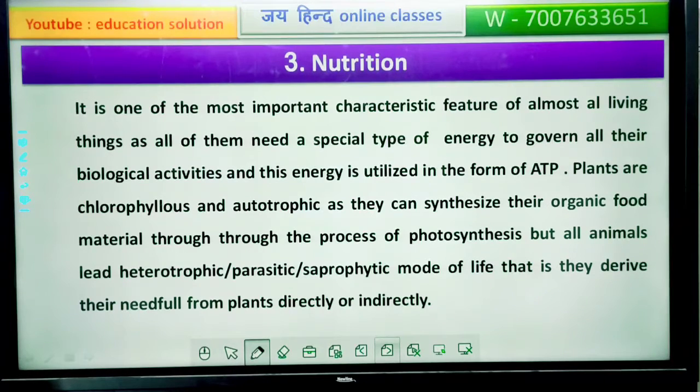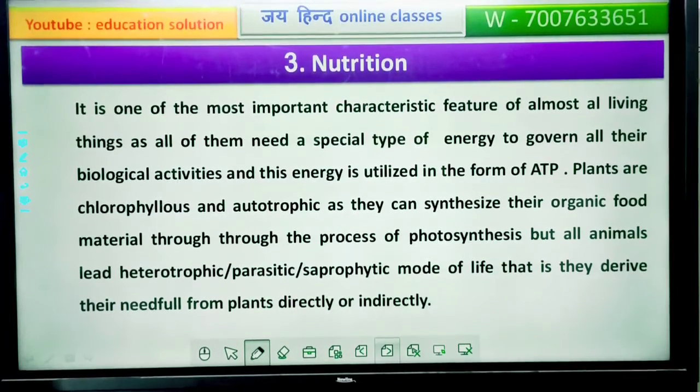Plants are chlorophyllous and autotrophic, that is, they contain chlorophyll, a green pigment, as they can synthesize their organic food material through the process of photosynthesis. But all animals are heterotrophic, parasitic or saprophytic.